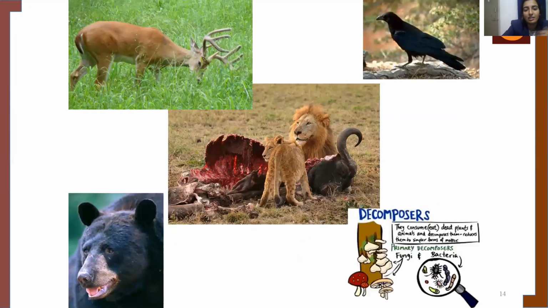So in this image, I hope you are able to point out which are the consumers, which are the producers, which are omnivores, herbivores, carnivores, all those things. I hope you are able to identify them from this picture.